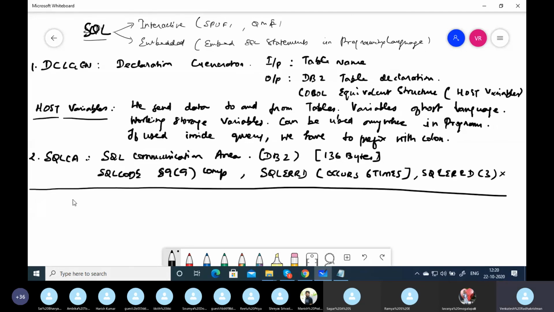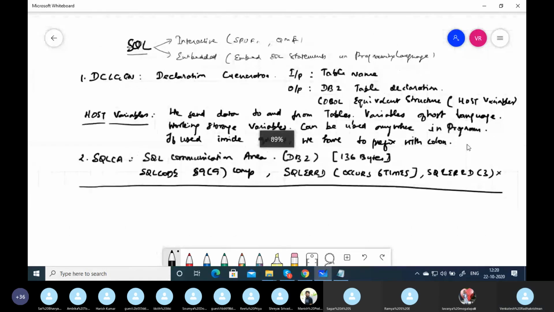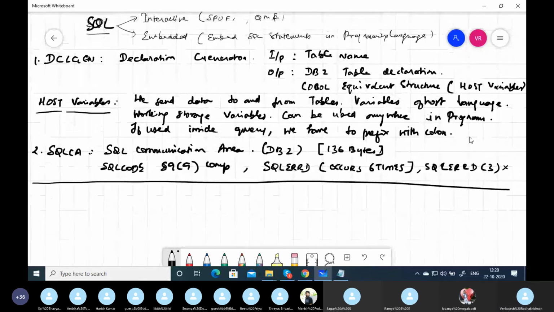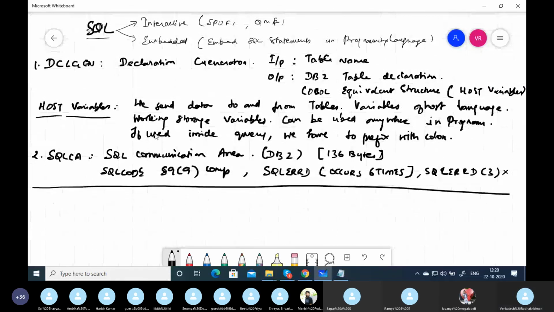Okay. So there are different types of DML commands you can use. As you are aware, we can use select, insert, update, delete. In projects also you can use only 4 DML commands: select, insert, update, and delete. The select is a singleton select. A mass select is not allowed. It will not work.